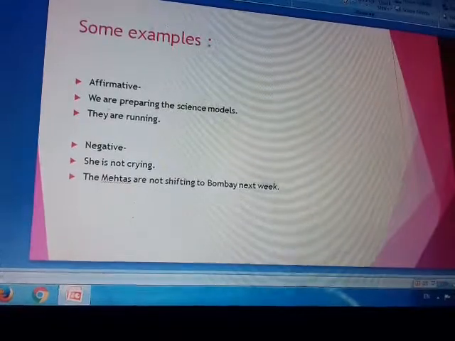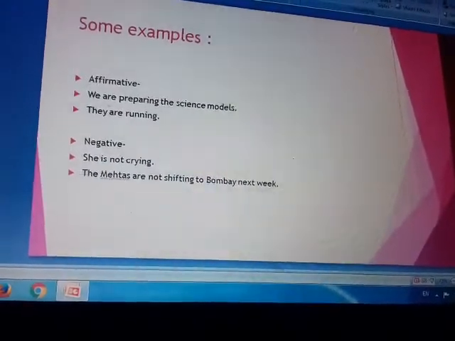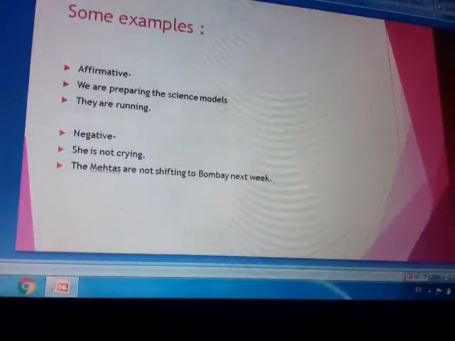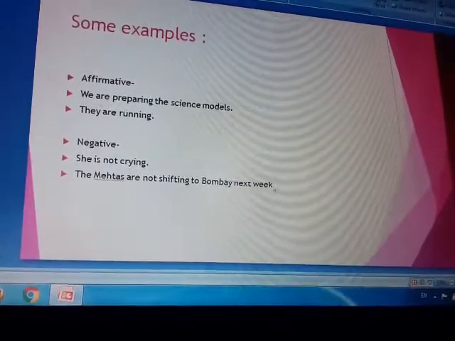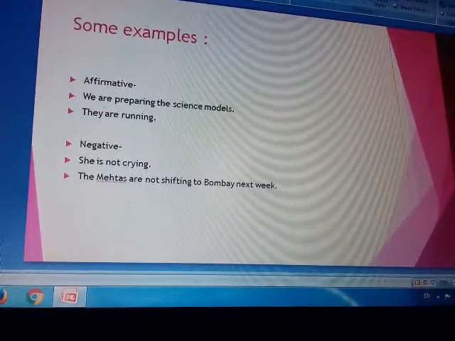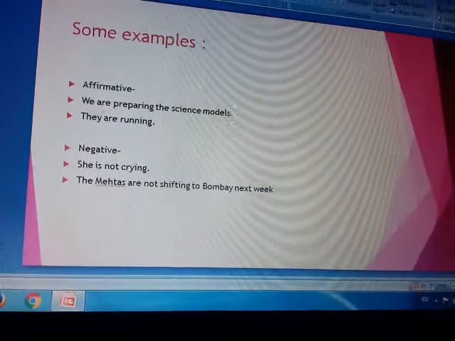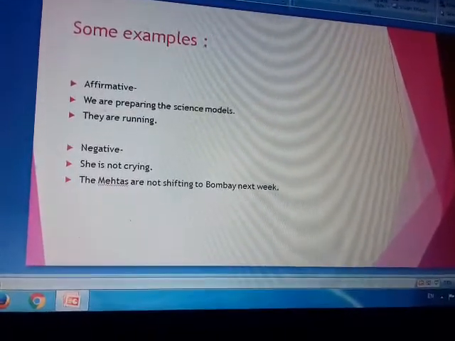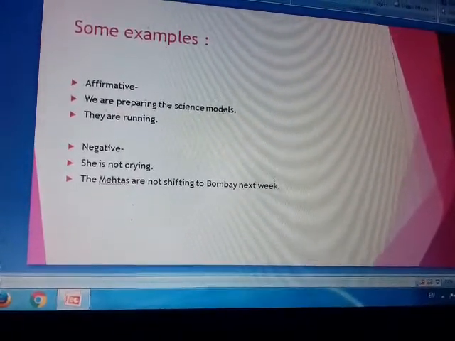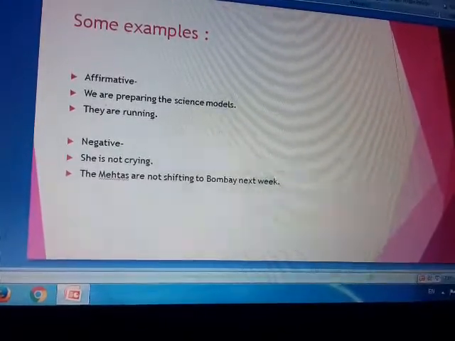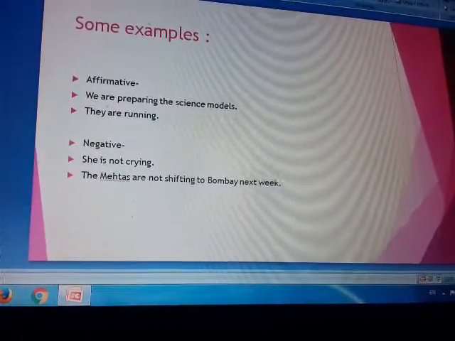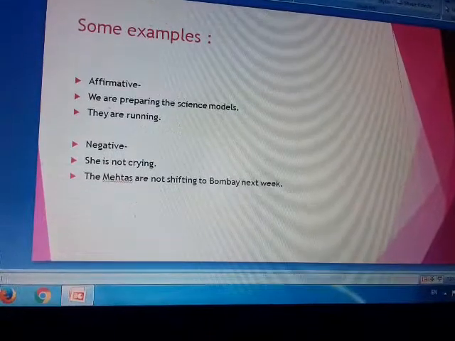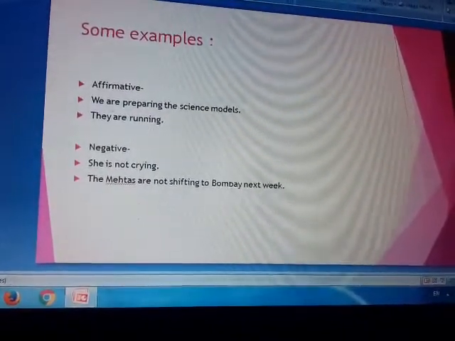Now we will take some examples of affirmative sentences, negative sentences and interrogative sentences. Affirmative. We are preparing the science models. It is an affirmative sentence, no negative element, no interrogation. They are running. Now negative.